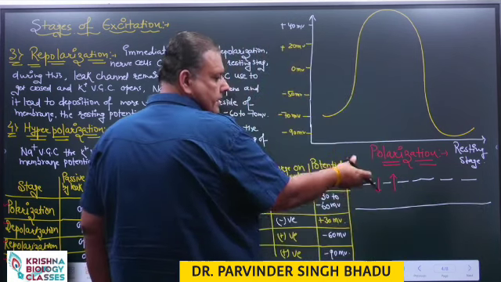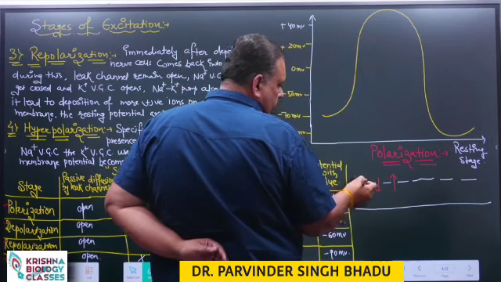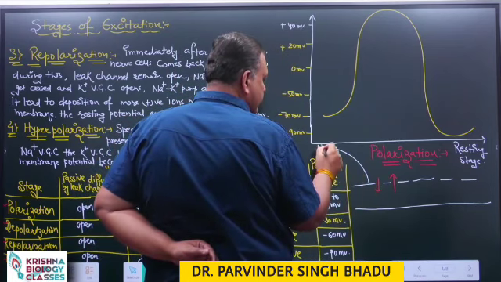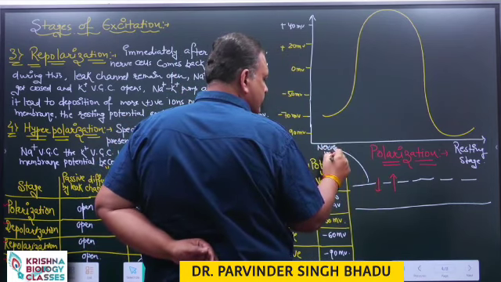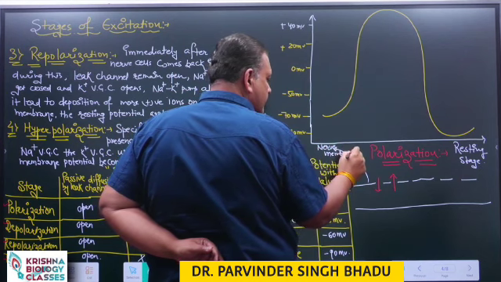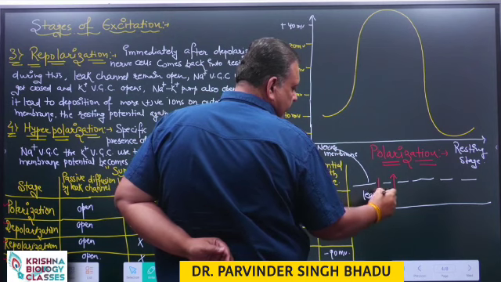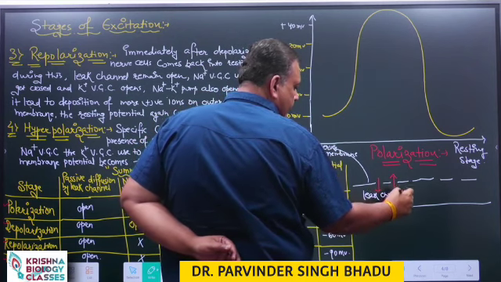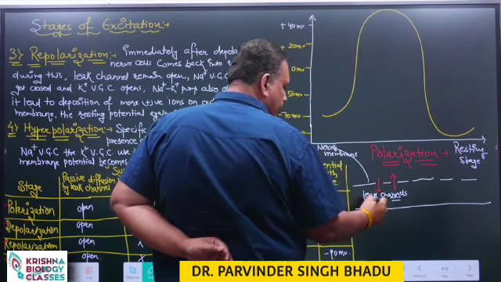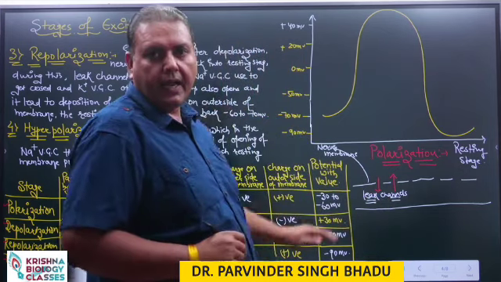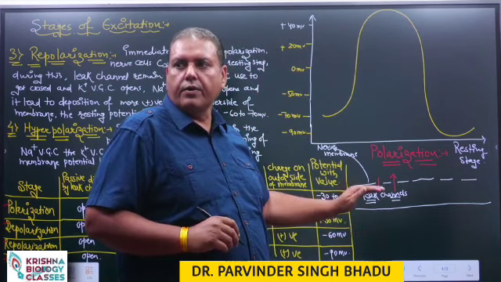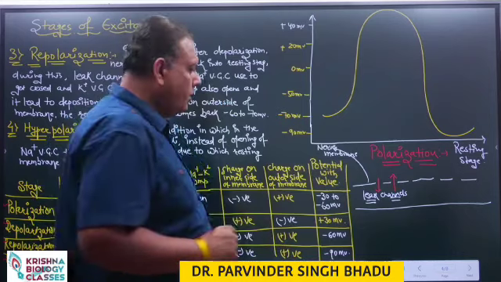this is the nerve cell, nerve membrane, and these are the leak channels. Leak channels are examples of ion channels in which substances move from their higher concentration to lower.